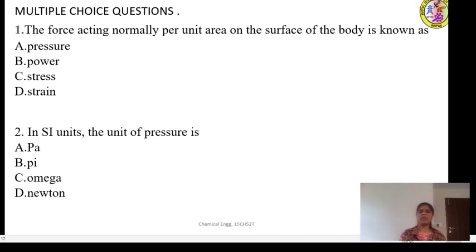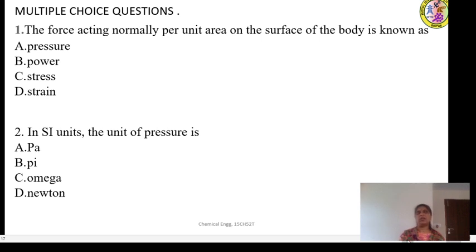So till now, what have we understood? What is pressure? What are the units of pressure, the different types of pressure, whether gauge pressure, absolute pressure, static pressure or vacuum pressure? Then the classification of the instruments for measuring pressure, based on the element they utilize, their construction and their operation.